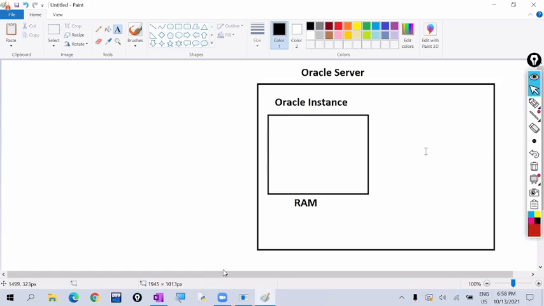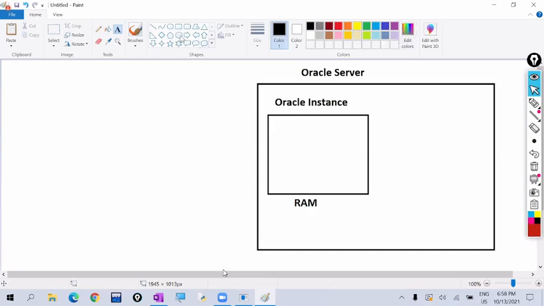To run Oracle and the SQL commands, it uses temporary memory. In the temporary memory, many services run, like storing the data, retrieving the data, submitting the queries. To perform all this internally in the background, many services have to run. Those services will be loaded in the Oracle instance.